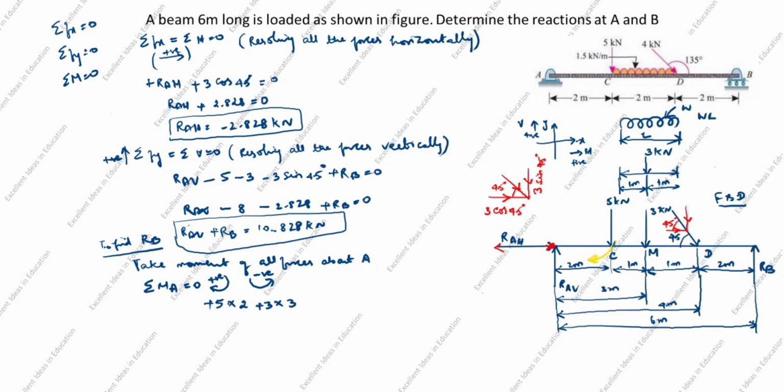Next, you see this vertical force. The vertical force comes down only. From here to here, draw the circle. It comes clockwise. The arrow comes down, so clockwise. What comes is plus 3 sin 45 degrees into perpendicular distance from here to here, 4.